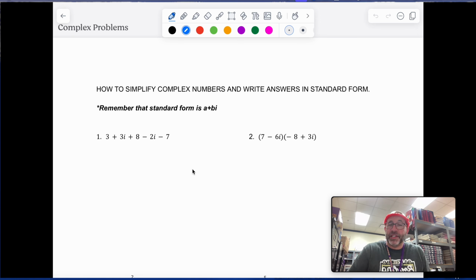So today in this lesson, we're going to be talking about complex numbers, and how to write answers in standard form and how to do just basic operations with complex numbers.